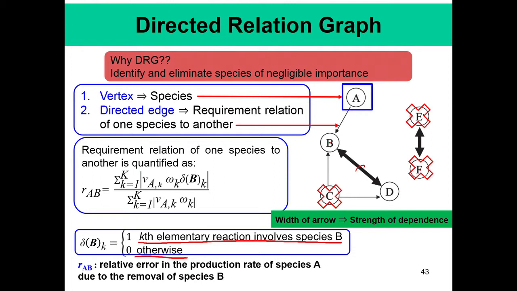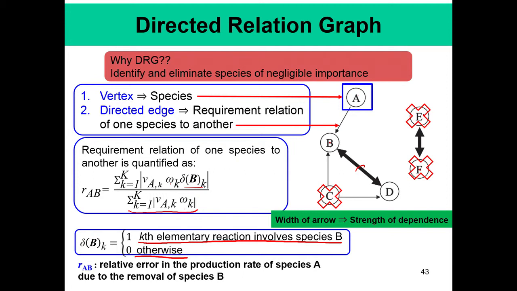So, you see that this numerator contains this summation from k equal to 1 to K, where k is the reaction number. So, it considers all possible reactions in which A and B can be involved, and this is the stoichiometric coefficient of A in the reaction k. It is the reaction rate of k, and this is the delta parameter which is defined here, and on the denominator we have essentially the stoichiometric coefficient of A times the reaction rate of k.